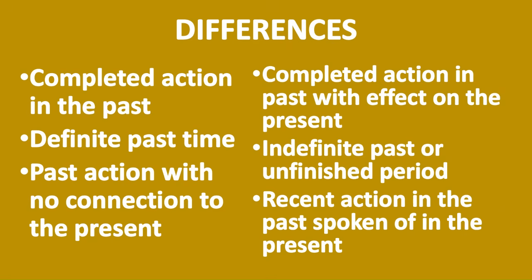What are the differences between the simple past tense and the present perfect tense? Both of them talk about past action. Look at the column on your left. That is the simple past. And look at the column on your right. That is the present perfect.